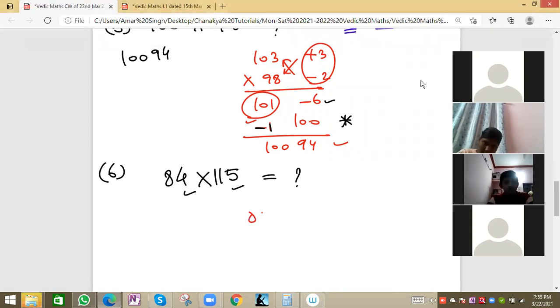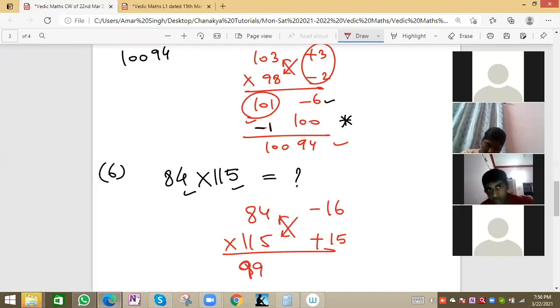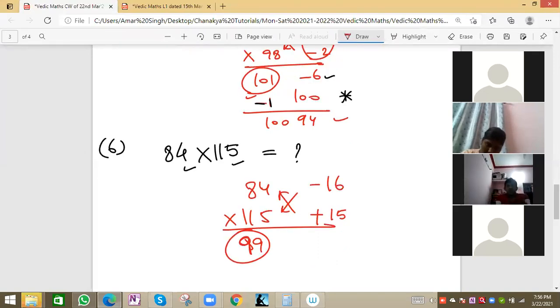See, let me solve 84 times 115. So we have to multiply. How much is it less than 100? Minus 16. How much is it more than 100? Plus 15. Do cross addition. So 84 plus 15 will be 99. And 115 minus 16 is also 99, we know. So both values are coming the same. That means the method is correct, the process is correct.